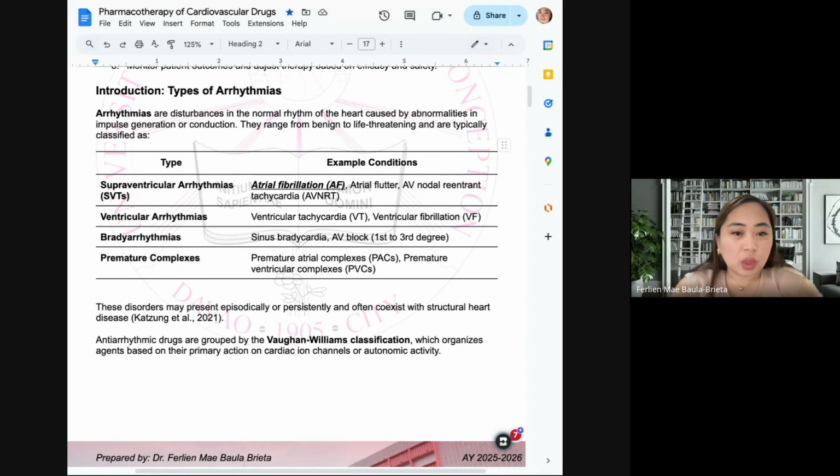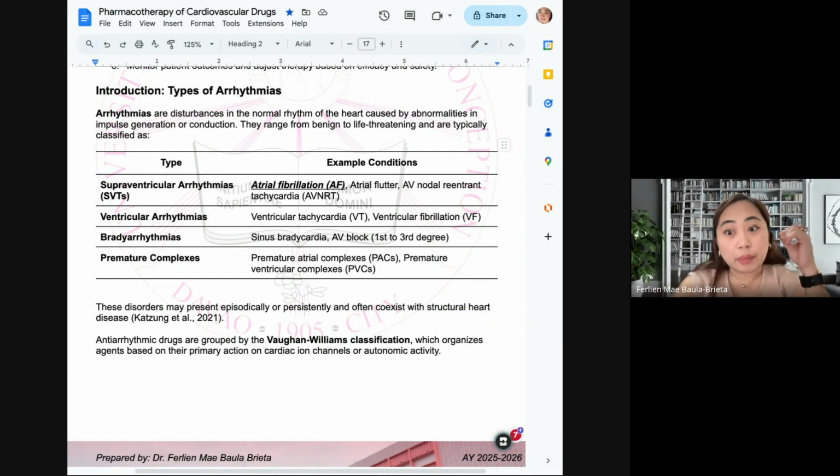So according to Katzung, these arrhythmias, episodically or persistently, often coexist with a structural heart disease. So most of the time, these arrhythmias happen due to an underlying condition, such as structural heart disease. For example, sa childhood natin, may mga infections na nangyari.